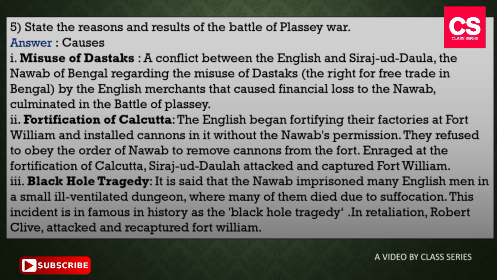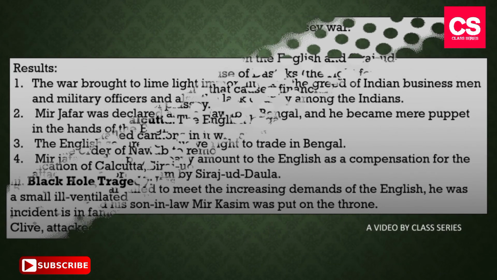Number 3. Black Hole Tragedy. It is said that the Nawab imprisoned many Englishmen in a small ill-ventilated dungeon where many of them died due to suffocation. This incident is infamous in the history as the Black Hole Tragedy. In retaliation, Robert Clive attacked and recaptured Fort William. These were all our causes. Our second one is result.